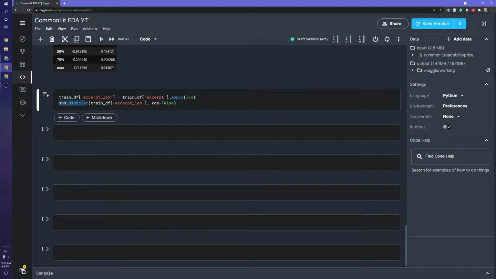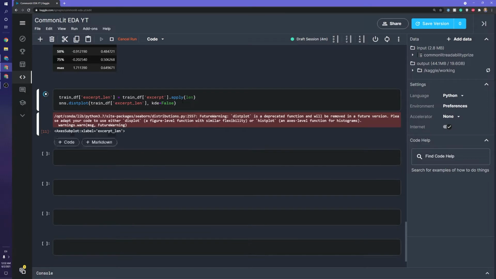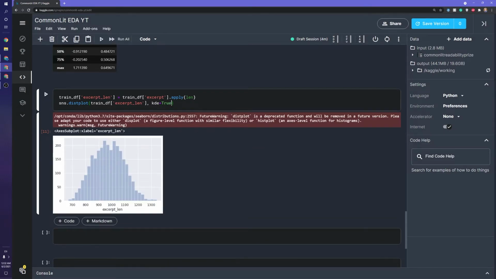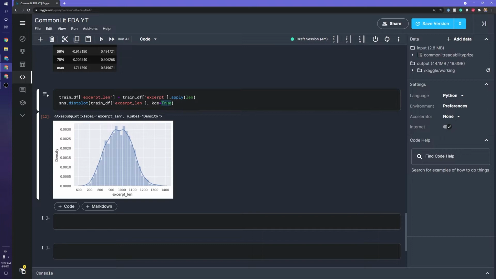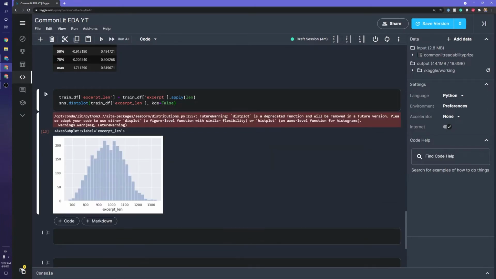Then we can use Seaborn to do a distribution plot. KDE false will just mean we're not going to fit a line to this. No reason to do that. Just in case you're curious of what that does, it just has this line. We don't need that. But looking at this, it looks like we get a fairly Gaussian distribution, around 1,000 characters on average, spanning anywhere from a little less than 700 to a bit over 1,300. This will be important to know for when we are making our model. We want to know how many tokens we can have, right? This is not how many tokens we have, but how many characters we have is a good analog for that.